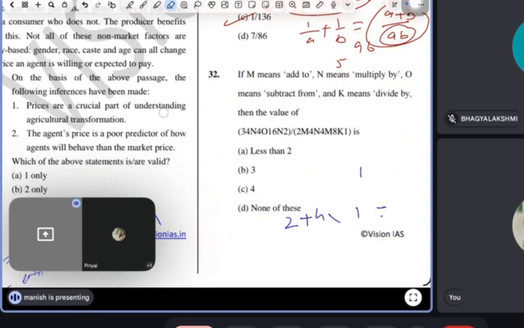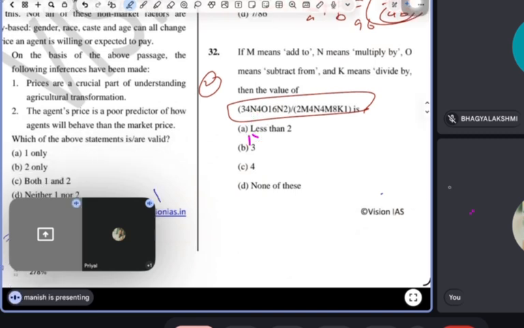Now read this question. If M means add to, N means multiply by, O means subtract from, and K means divide by, then find the value of this equation. You know what? This is a second class question. The examiner is just trying to terrify us by putting plus and minus in the place of the signs.